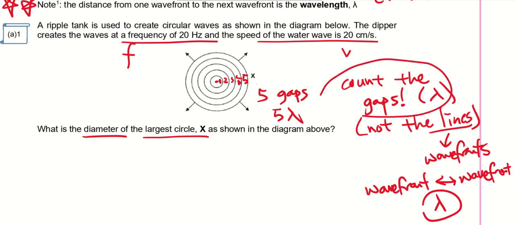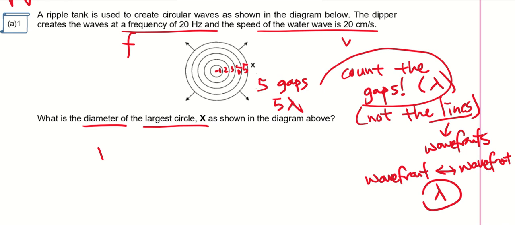This is important. Okay, so we have this formula v equals f lambda, and it's given that it is 20 cm per second equals the frequency, which is 20 Hertz, times lambda. So this is my wavelength.